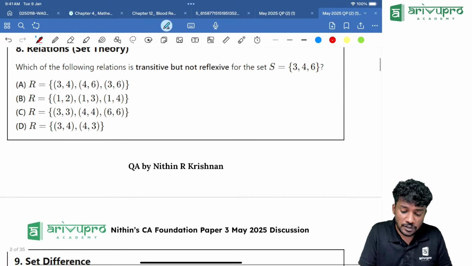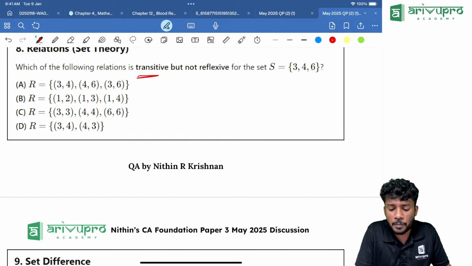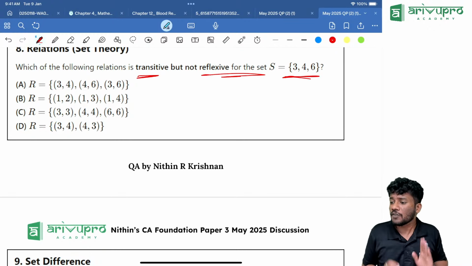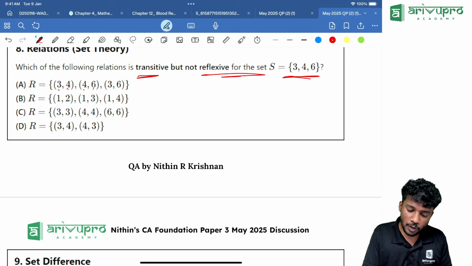Next one. Which of the following is transitive but not reflexive from the given set 3, 4, 6? From the given set, how can we look at it? Now look here, people. In the first one, 3, 4 is there. Then 4, 6 is there. That is giving us what? 3, 6. Now, if you look into it again, 3, 4 is there, 4, 6 is there. It is giving us 3, 6.